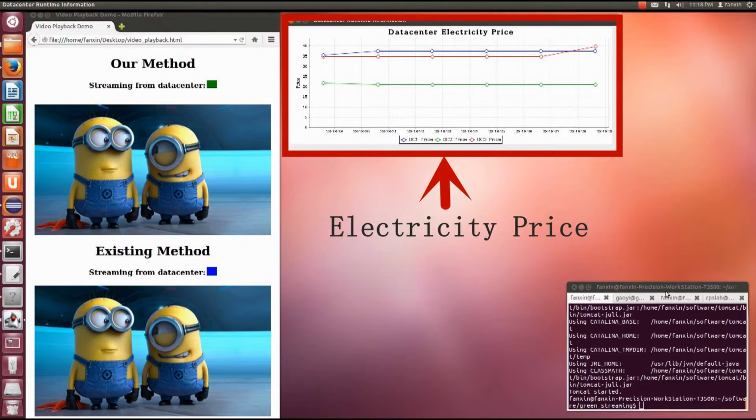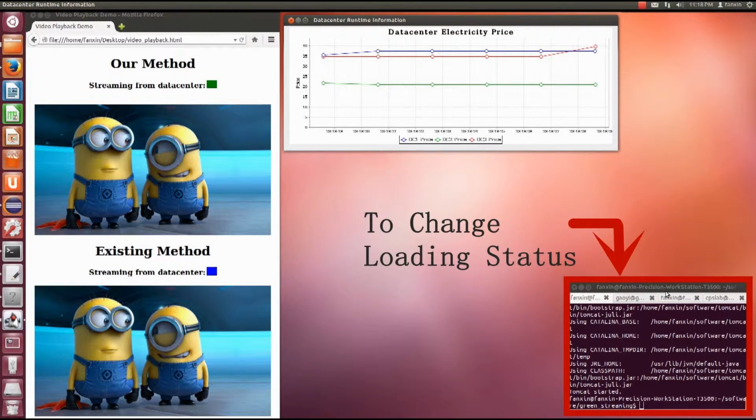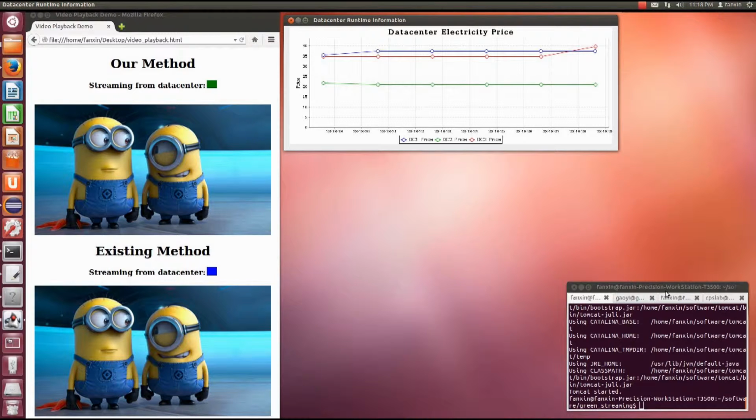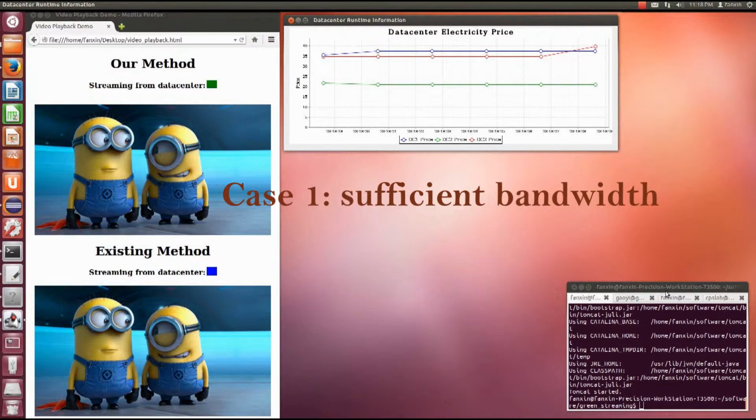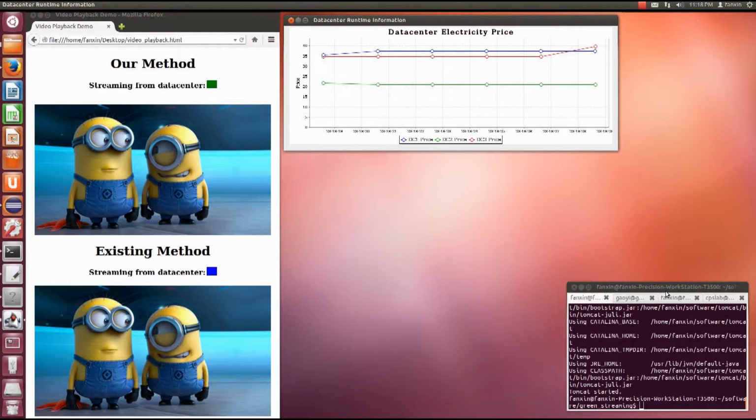The 3 data centers are marked as blue, green, and red. We use the remaining bandwidth of data centers to emulate their loading status. The terminal at bottom right has SSH'd onto the 3 data centers and can change their bandwidth accordingly. We consider 2 cases in this demo. The first case is when some data centers have sufficient remaining bandwidth. The other one is when all data centers are rather overloaded. Let's see the first case.